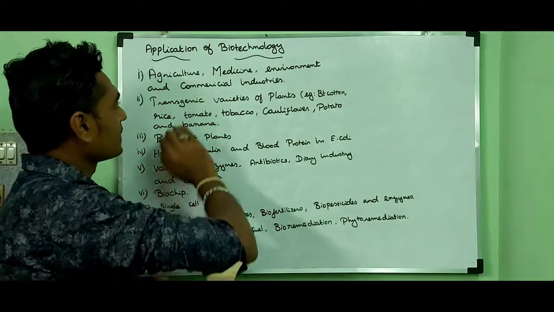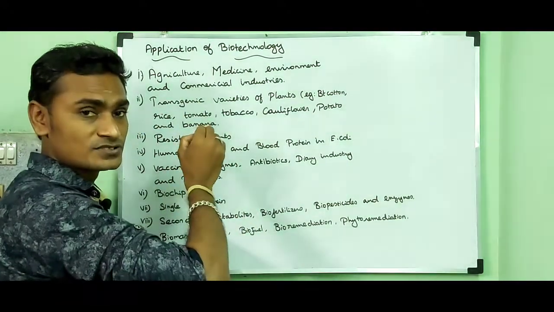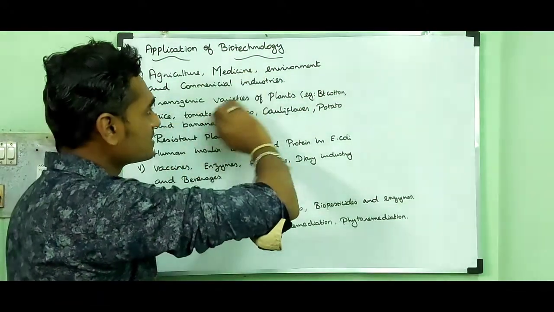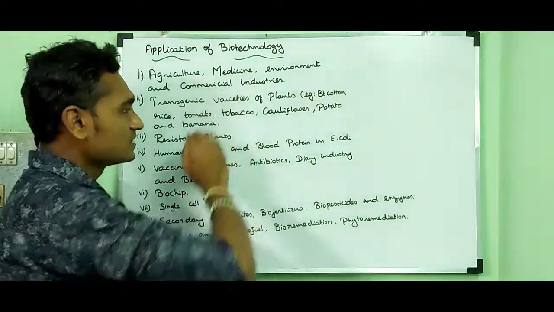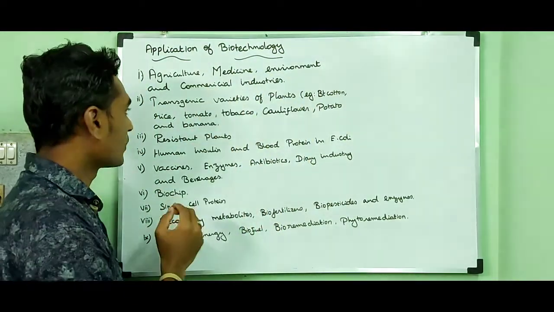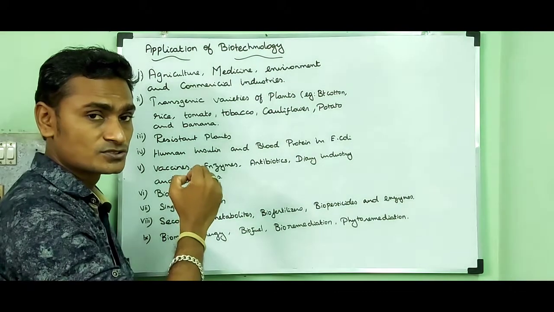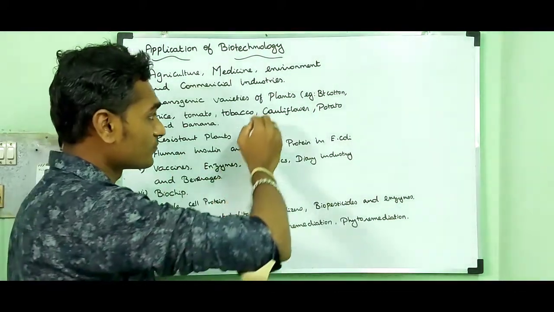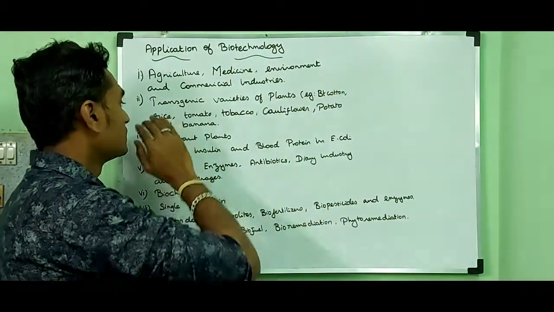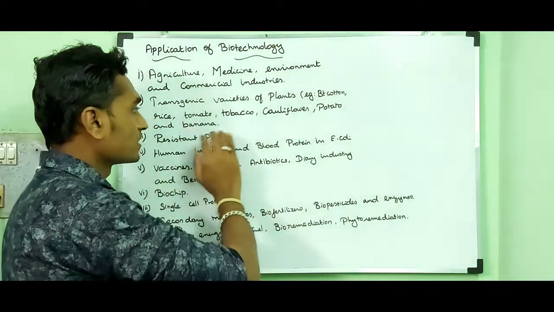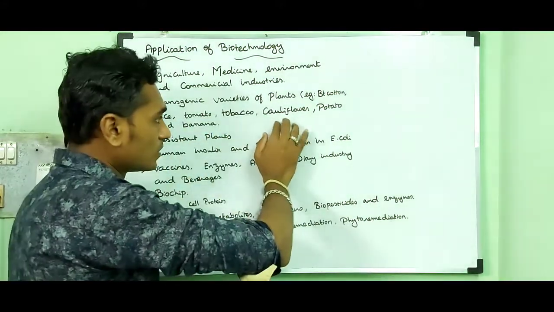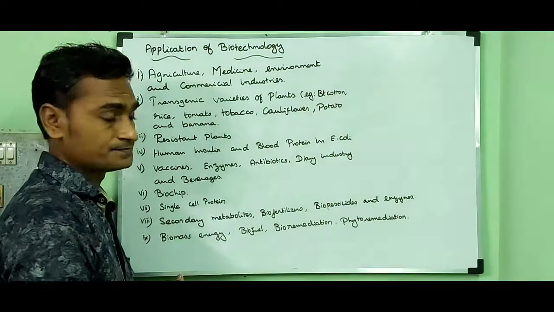The first point, this technique is used in agriculture, medicine, environment and commercial industries. The second point, this technique is also used to produce transgenic varieties of plants like BT cotton, golden rice, flavr savr tomato, flavr savr tobacco, cauliflower, potato and banana.